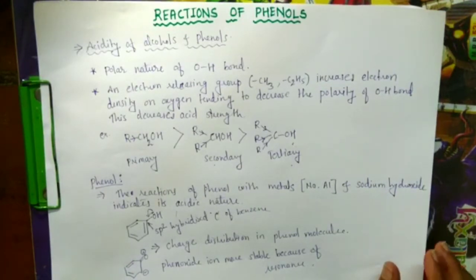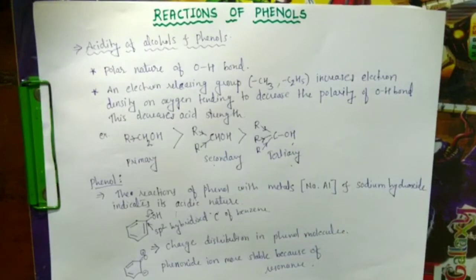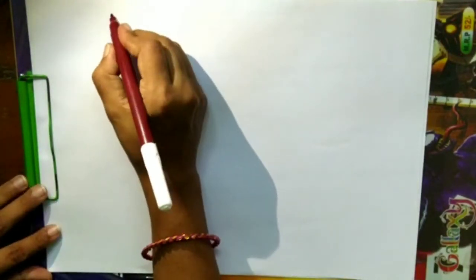So let us study the next reaction, that is electrophilic substitution reactions of phenol.